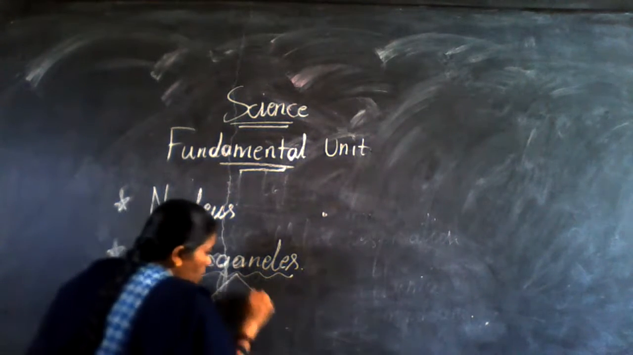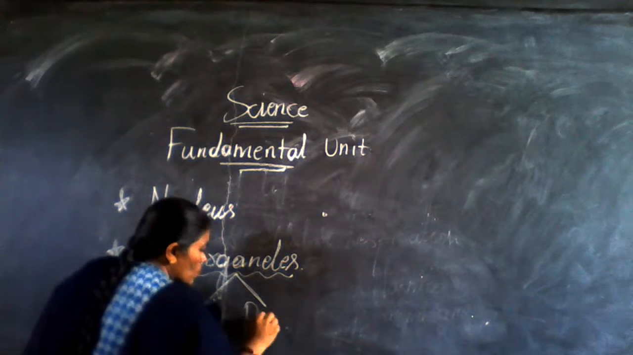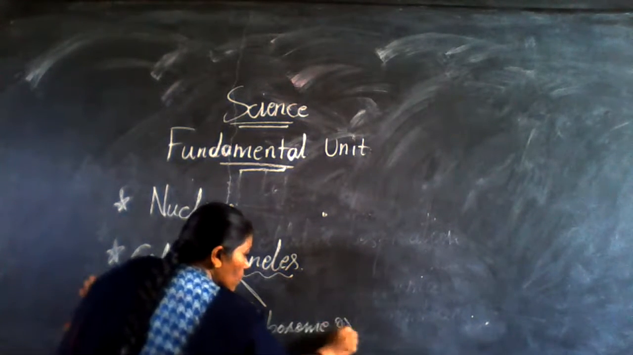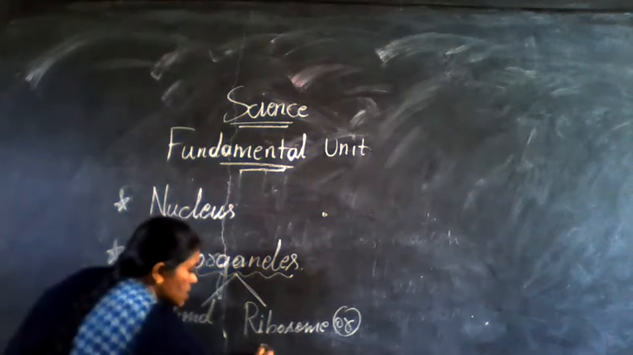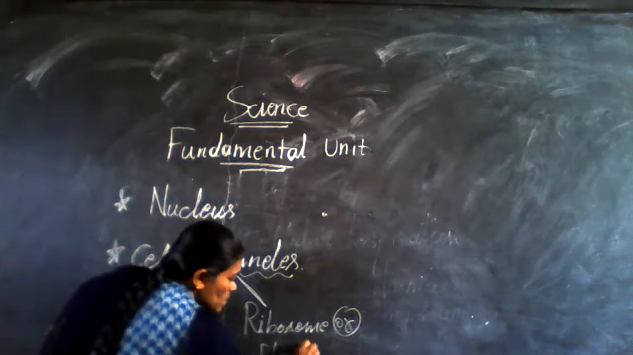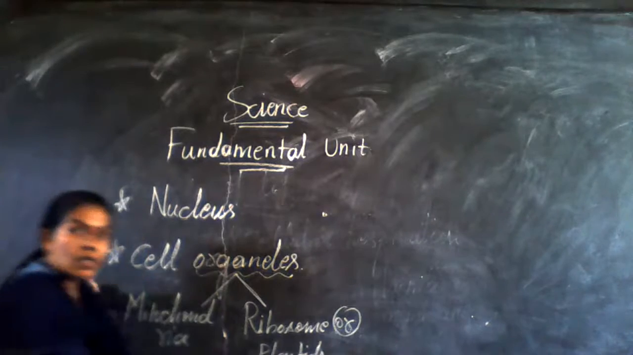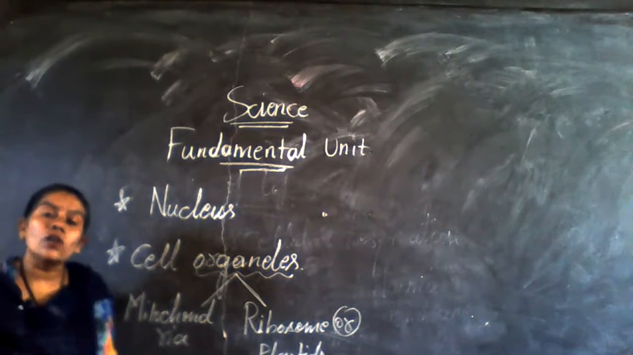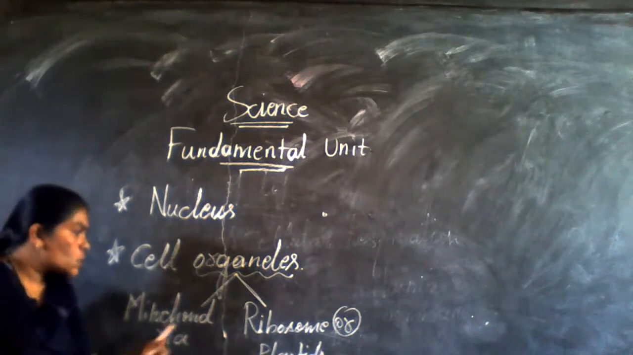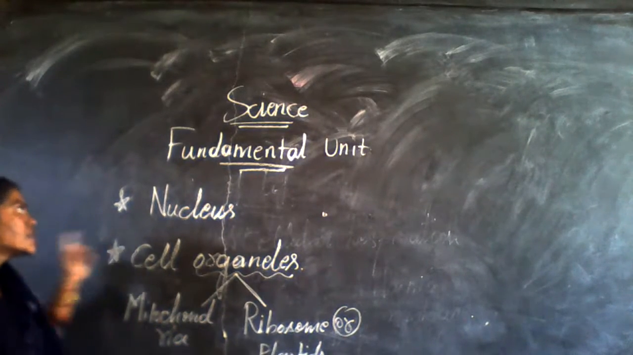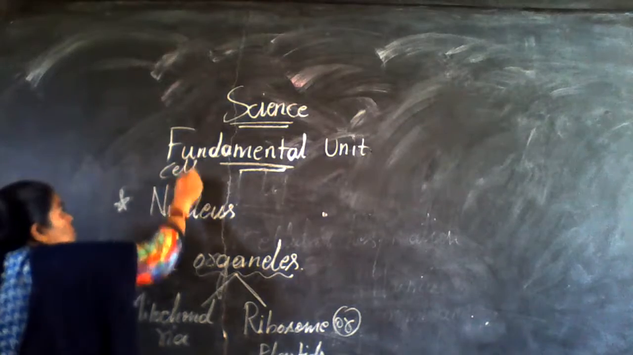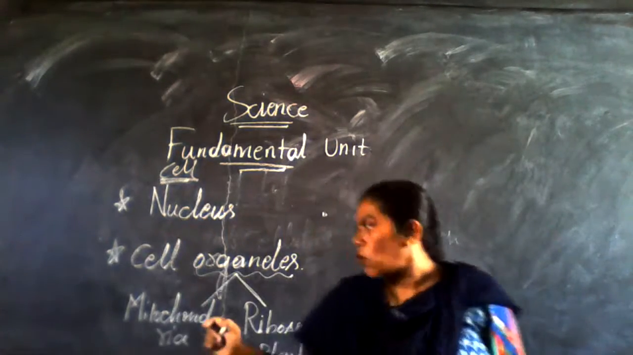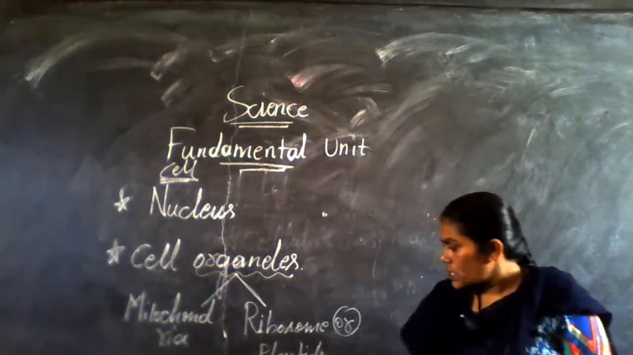And another one is ribosome or plastids. These have so many things: ribosome, lysosomes, Golgi complex, like that. But these two are very important for the cell. Then what is the function of this mitochondria and what is the function of these plastids?